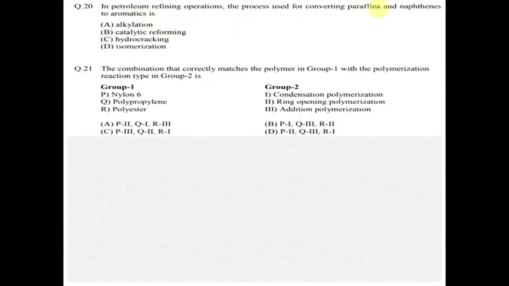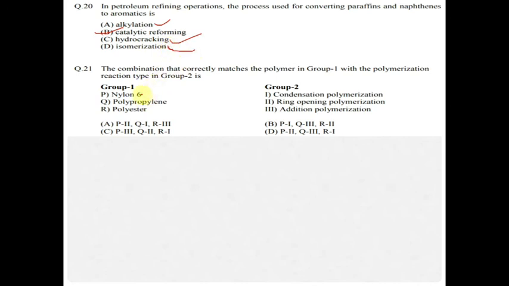In petroleum refining, the process of converting paraffins and naphthenes into aromatics. Simple question. Catalytic reformer. In reforming, paraffins and naphthenes are converted to aromatics. In alkylation we form an alkyl chain. Hydrocracking is to break bigger molecules into smaller ones. Isomerization is used to convert isomers.